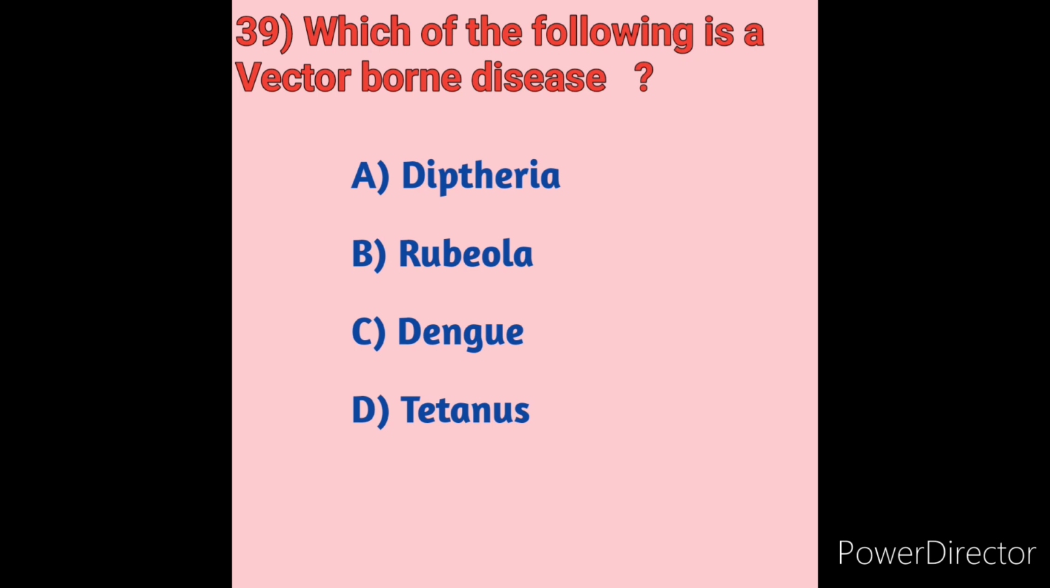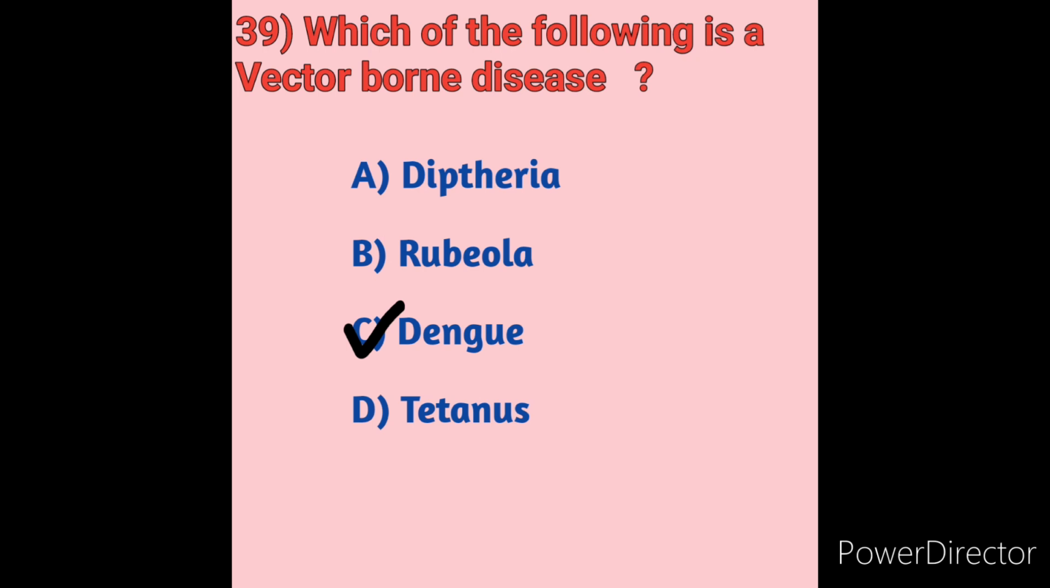The disease can result from the infection transmitted to humans and other animals by blood-feeding arthropods such as mosquitoes, ticks and fleas. Examples of vector-borne diseases include dengue fever, West Nile virus, Lyme disease and malaria. Vector-borne diseases put one in every two people at risk. So here the vector-borne disease among the options is dengue fever. So dengue is the correct answer, option C.